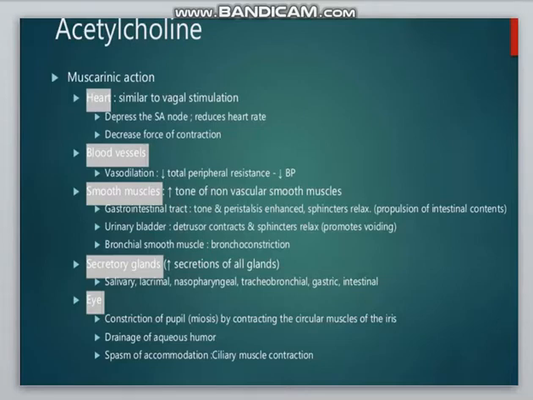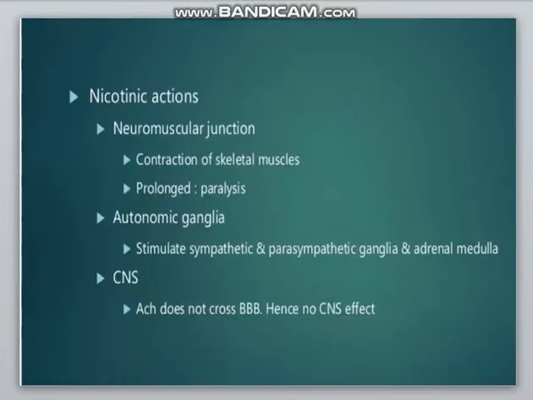On the eye, the acetylcholine constricts the pupil and causes miosis by contracting the circular muscles of the iris and causes the drainage of aqueous humor. It causes spasm of accommodation due to ciliary muscle contraction. This is an adverse drug reaction of the acetylcholine.